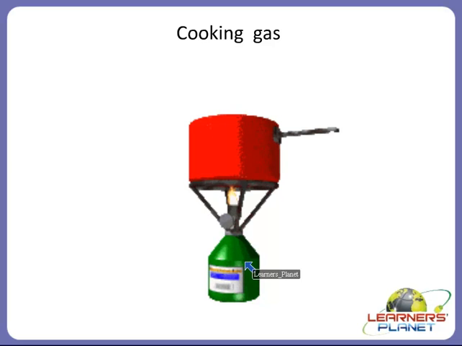And the second one is CNG. Children, you might have heard about CNG. I hope you are familiar with this term CNG. But what is actually CNG? It is compressed natural gas. So it is a gas which is used as a fuel to run vehicles. Right? So always remember that LPG and CNG are also examples of gases.